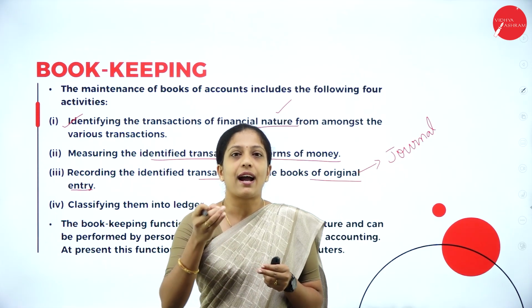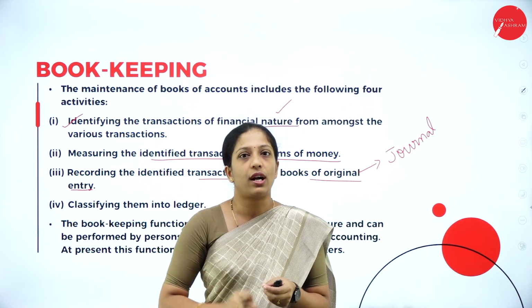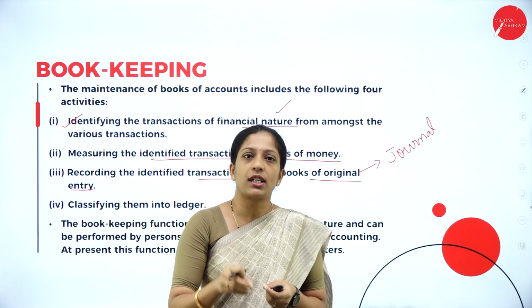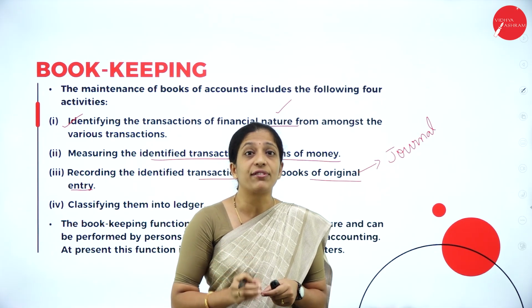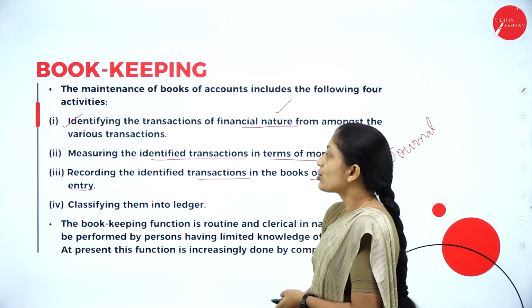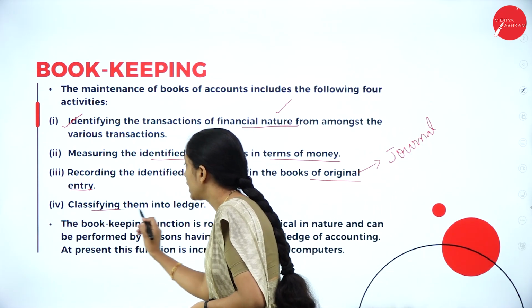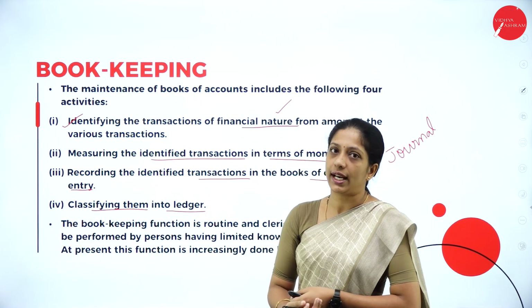After that, whatever the identified transaction, it has to be recorded in a book of account, which is called what? Journal. In the journal we are going to record the transaction for the first time, so it is called what? Book of original entry. After recording the transaction in the journal, your fourth activity is classifying them into ledger accounts.